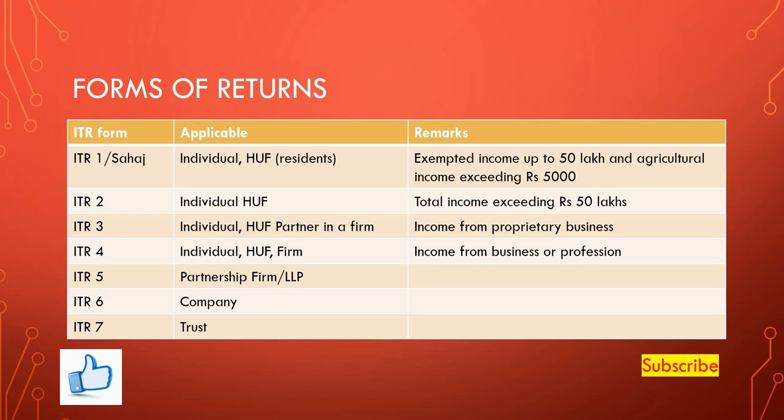Then ITR4 is applicable to individual and Hindu undivided family and a firm who have income from business or profession. Then ITR5 is to be filed by partnership firm or a limited liability partnership firm, irrespective of the level of the income. Then ITR6 is to be filed by the company and ITR7 is to be filed by the charitable trust.